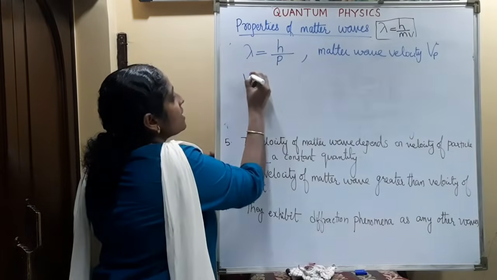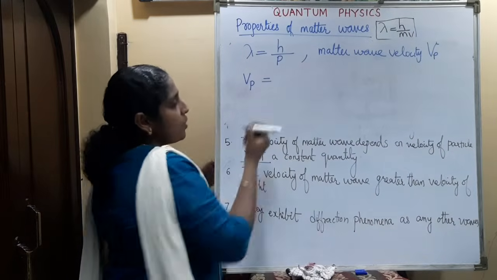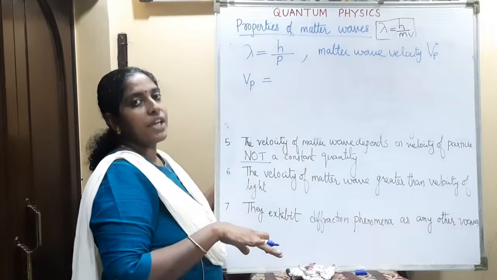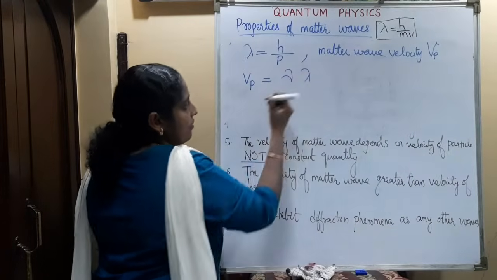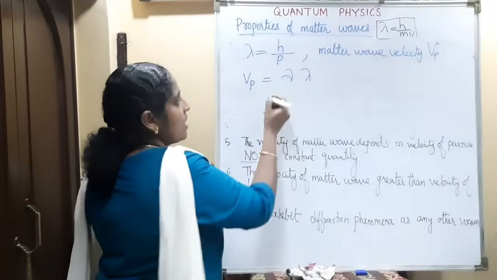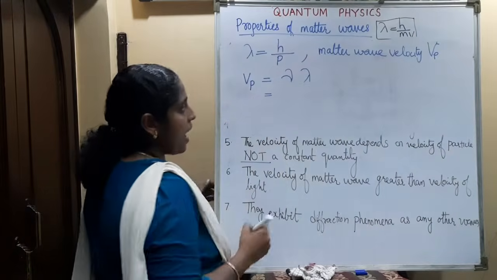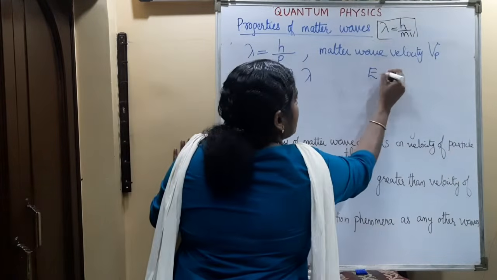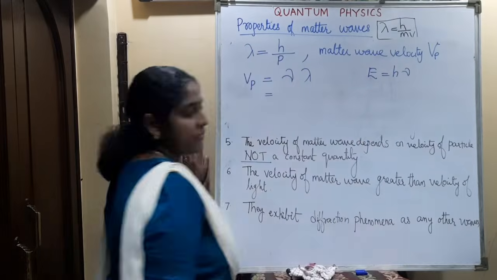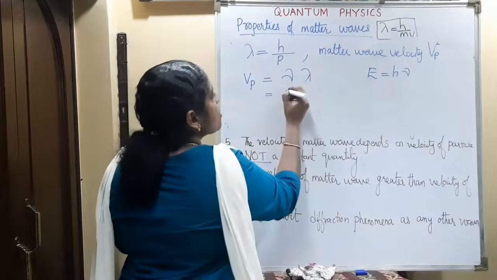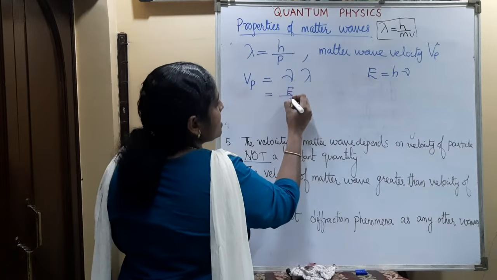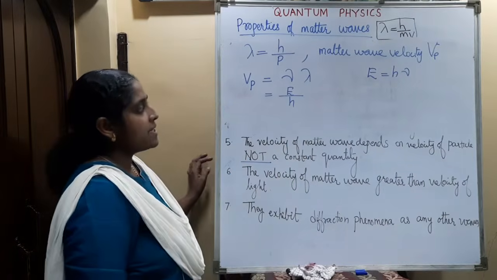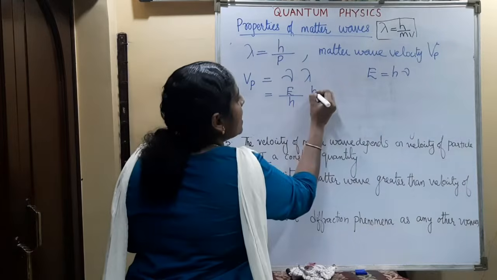Then what will be the phase velocity? Vp is equal to nu into lambda, where nu is the frequency and lambda is the wavelength. Now we know the formula E equals h nu from Planck's hypothesis. So we can write nu as E by h, and lambda is equal to h by p.